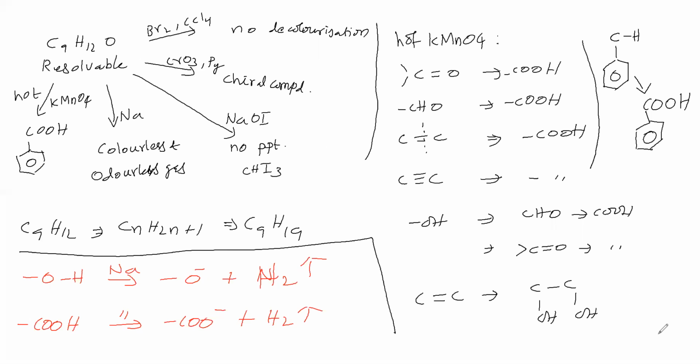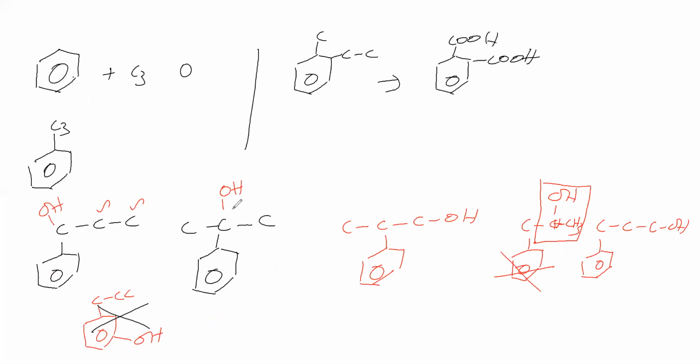Now we will see this alcohol with CrO3 will not undergo oxidation because it is a tertiary alcohol. This on oxidation gives ketone. How that ketone will be, that we'll see. That ketone is like this.